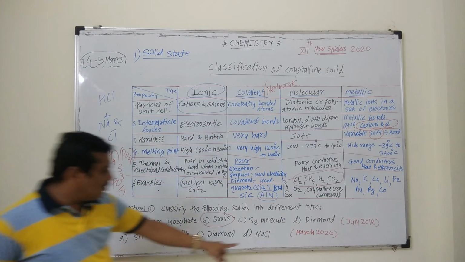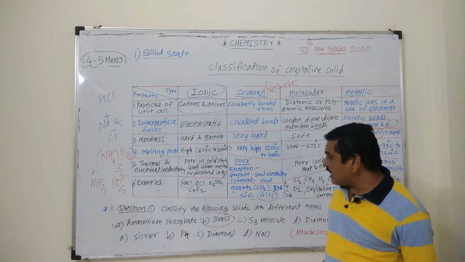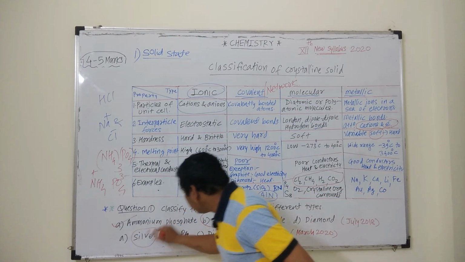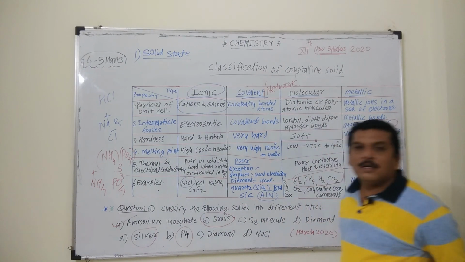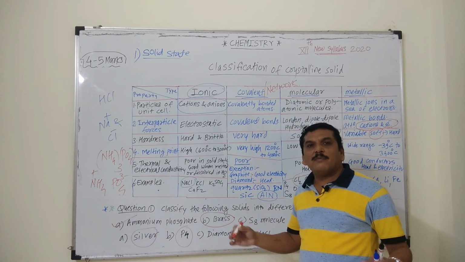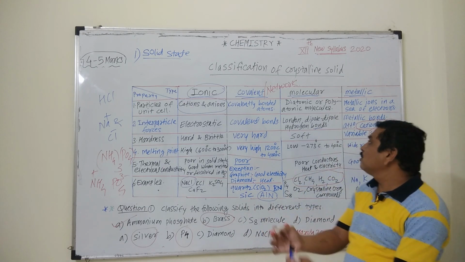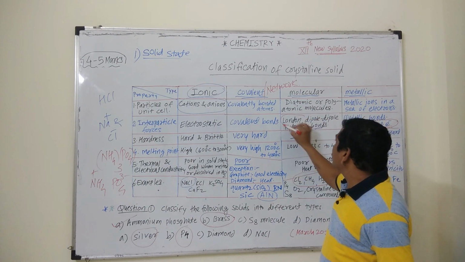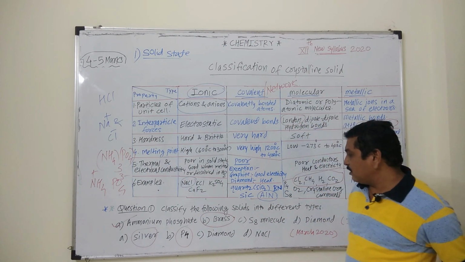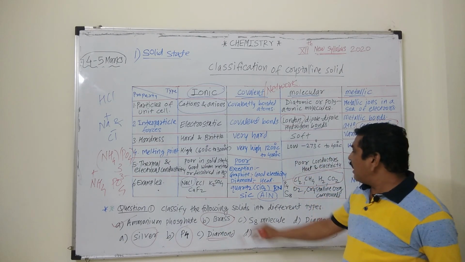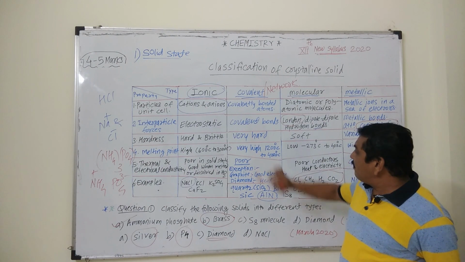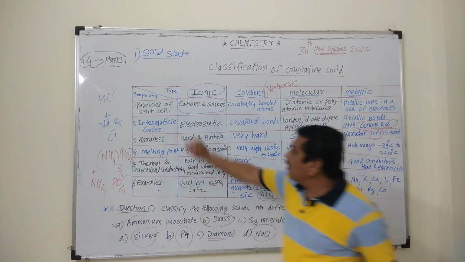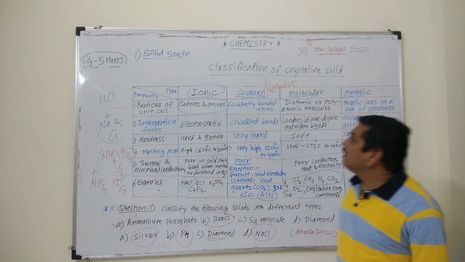And then again in the March 2020, the question is asked, silver, no doubt it is a metallic solid because it is a metal, silver. P4, it is a molecular solid because phosphorus atoms are joined together to form a P4 molecule, and a large number of P4 molecules are associated together by which type of forces? London forces or van der Waals force of attraction. Diamond, once again it is asked, and diamond is a covalent or network solid. NaCl, it is an ionic. We have already taken the example NaCl, it is an ionic solid.